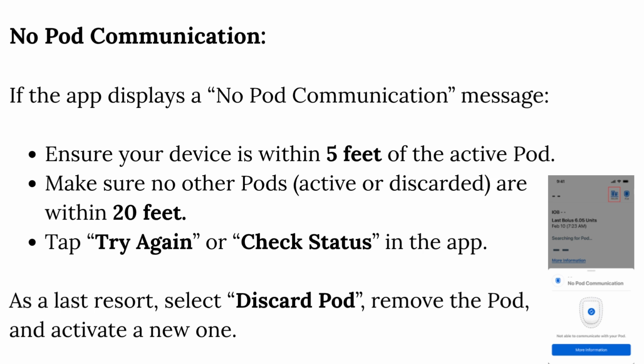No pod communication. If the app displays a no pod communication message, ensure your device is within 5 feet of the active pod. Make sure no other pods, active or discarded, are within 20 feet. Tap Try Again or Check Status in the app. As a last resort, select Discard Pod, remove the pod and activate a new one.